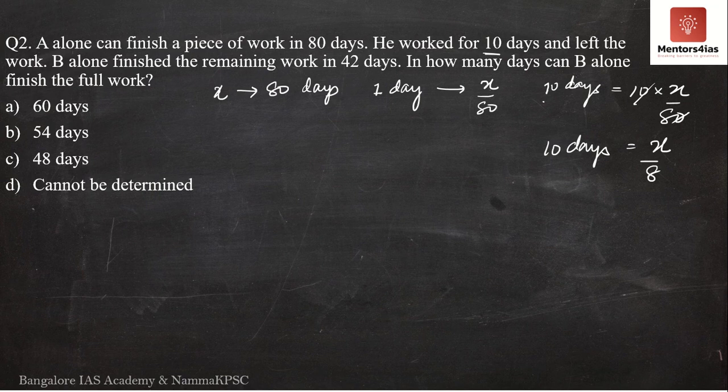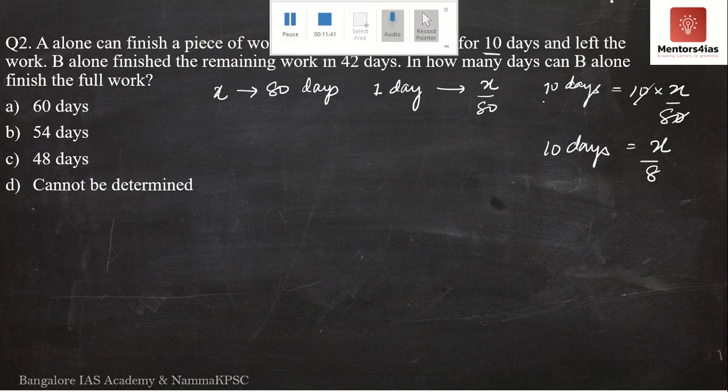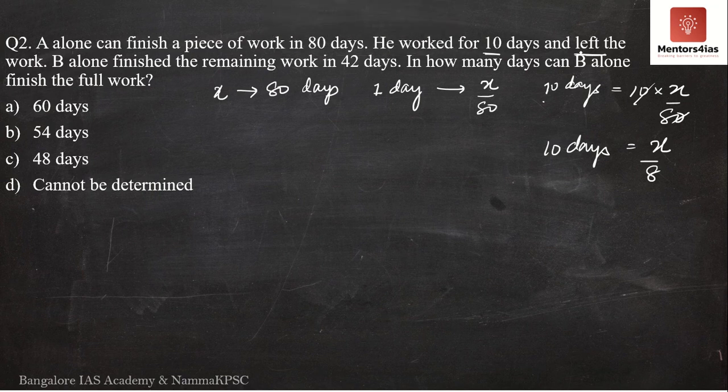work. Now after completing X by 8 amount of work, A leaves. The remaining amount of work is completed by B in 42 days. So we have to find out in how many days B alone can finish the full work. Meaning if A was never there and if B had to complete the entire work, how many days would he take to complete the entire work?